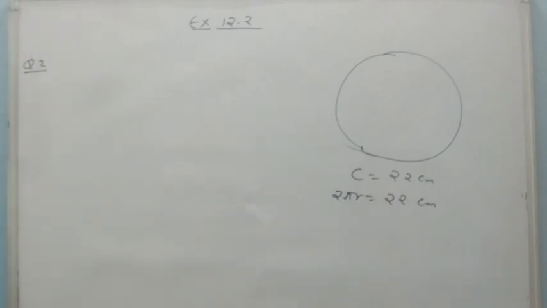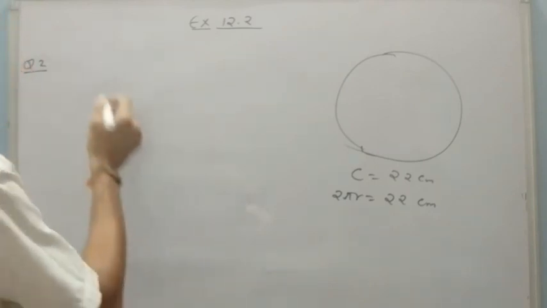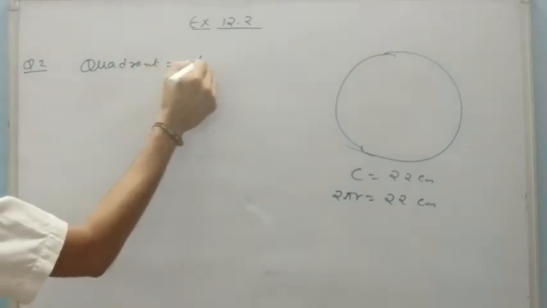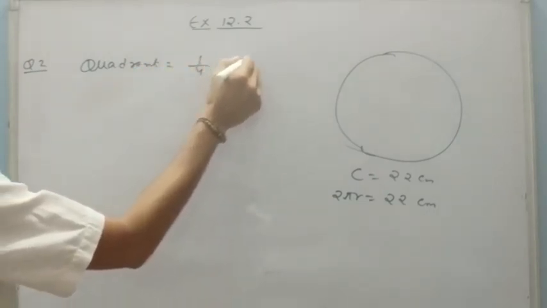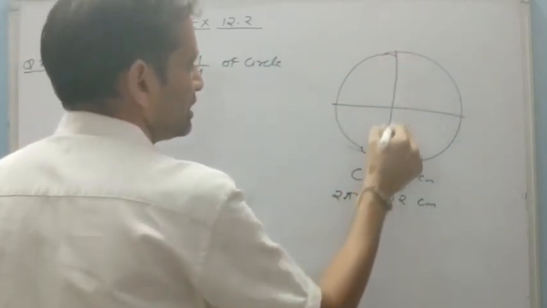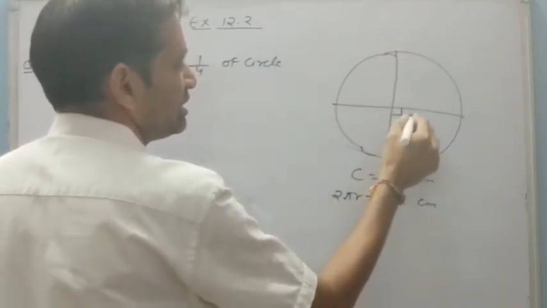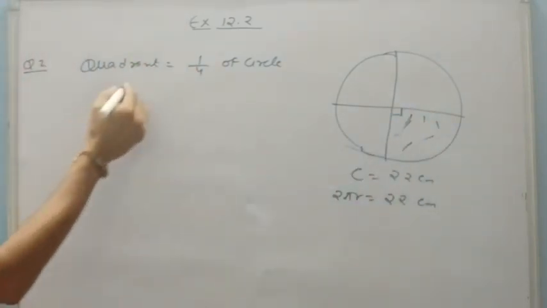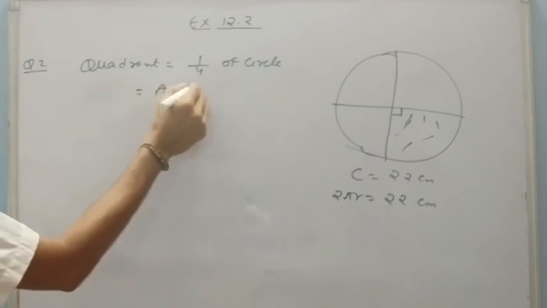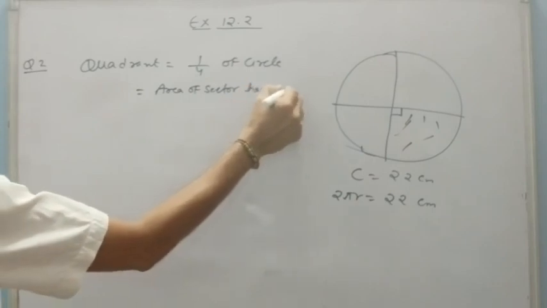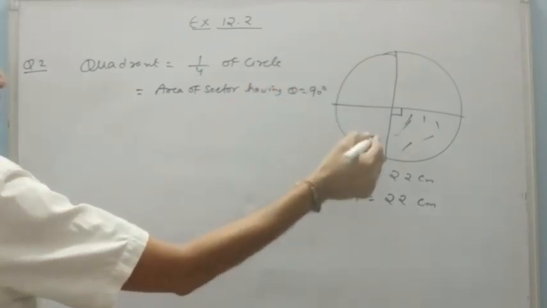Now what do I have to find out? Area of the quadrant. What is quadrant? What do you mean by quadrant? Quadrant is nothing, just 1/4 of circle. So I can say 1/4 part. Let's suppose this part we have to find, and it is a sector, nothing but a sector. It means we can say area of sector having angle 90 degree, because this is 90.